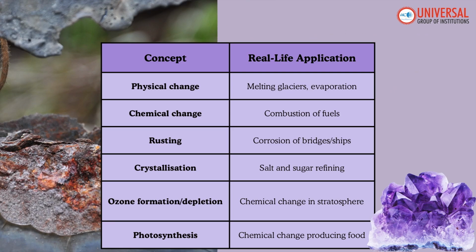Now let's connect all these physical and chemical changes with our real life applications. So in physical change, melting glaciers and the evaporation; chemical change, which is combustion of fuels; rusting, corrosion of bridges or ships; crystallization, salt and sugar refining; ozone formation or depletion, which is a chemical change in the stratosphere; and photosynthesis, which is a chemical change producing food.